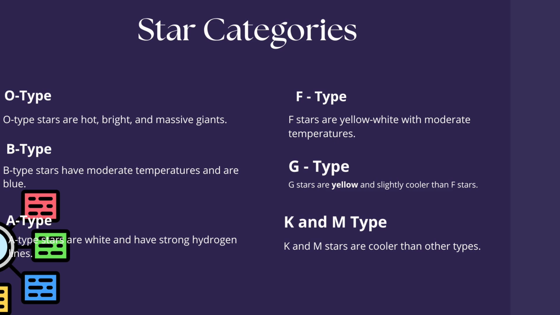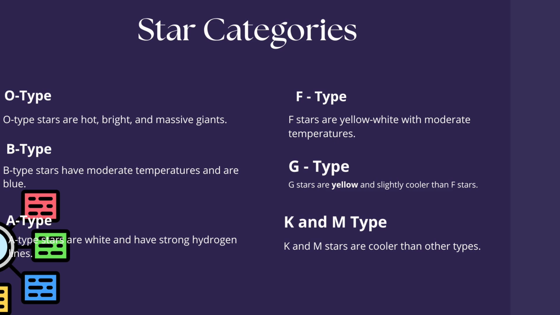F-type stars are yellow-white, reach 6,000 to 7,400 Kelvin, and display many spectral lines caused by metals. G-type stars are yellow, with surface temperatures of 5,000 up to 6,000 Kelvin. K-type stars are yellow to orange, and their temperature is about 3,500 up to 5,000 Kelvin.